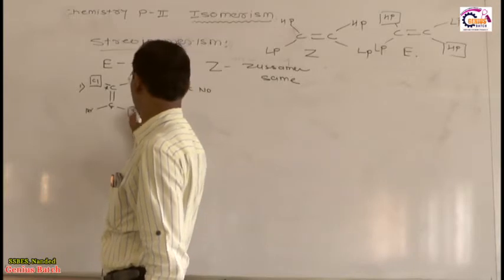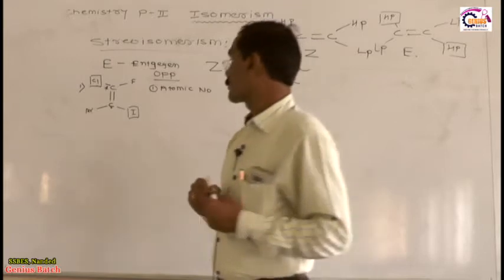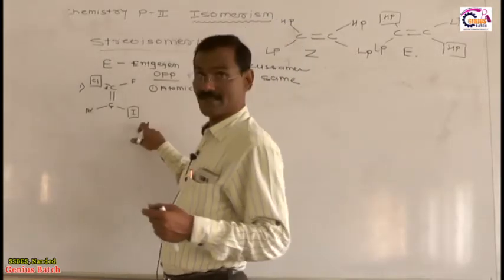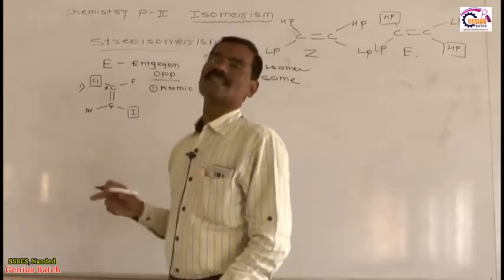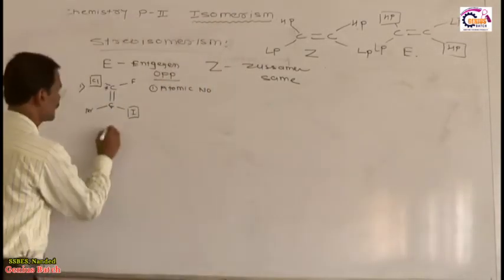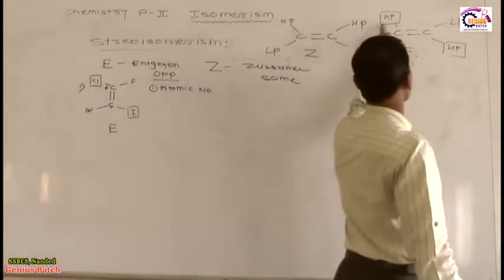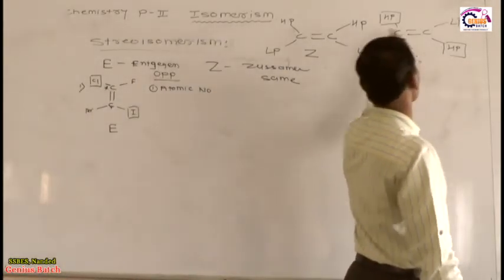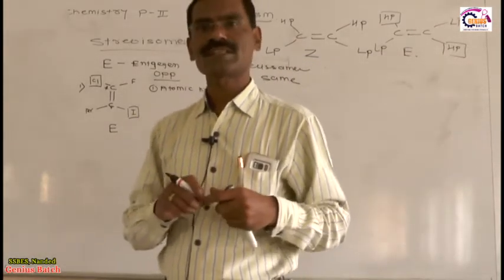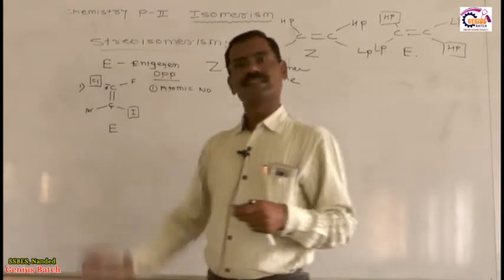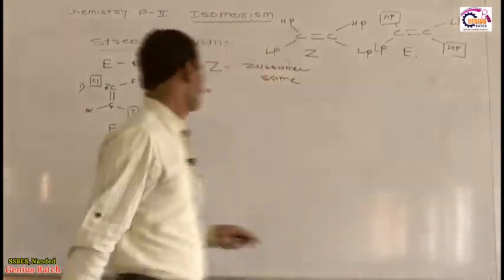Now tell me, my question is this: the atomic number of iodine is greater than bromine. Now the two higher atomic number containing groups, that is, the two higher priority containing groups, are on the same side or opposite side? They are on the opposite side. Therefore the configuration of this molecule is E. Yes or no? Higher atomic number or higher priority group is on the opposite side, therefore the configuration of this molecule is E. Is it okay? So this is the first sequence rule required by you when considering E and Z.